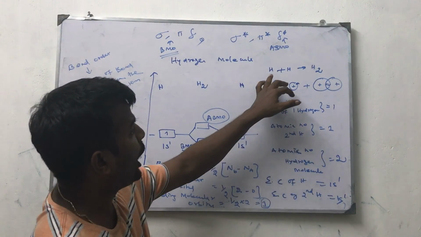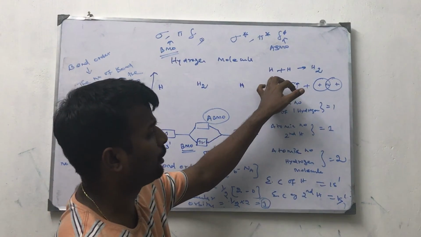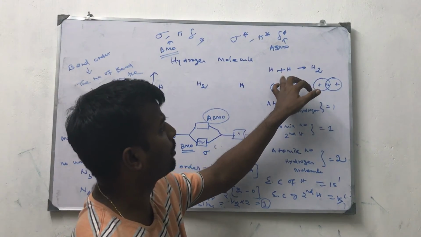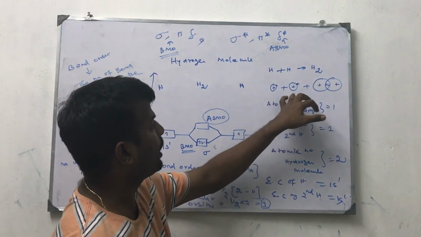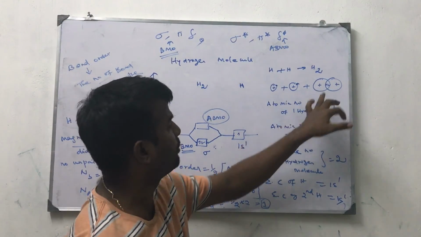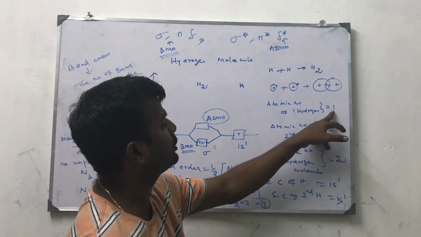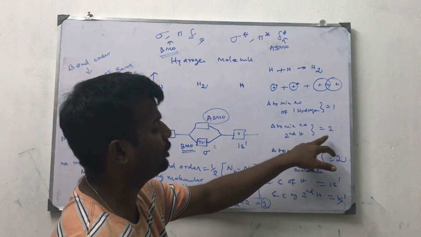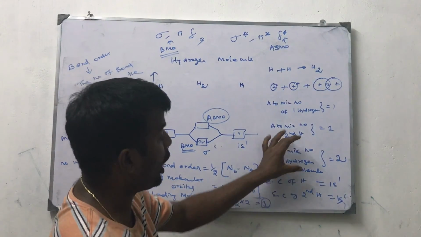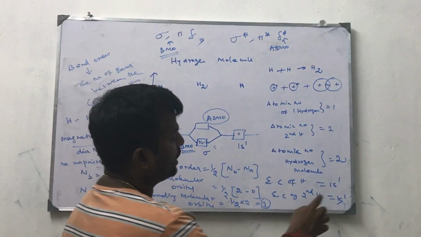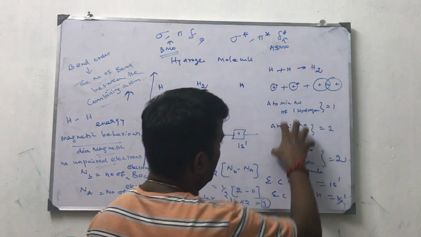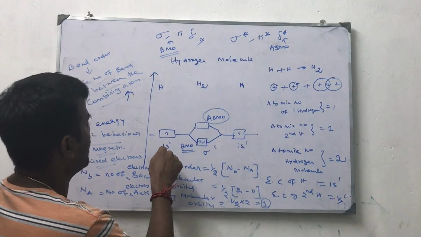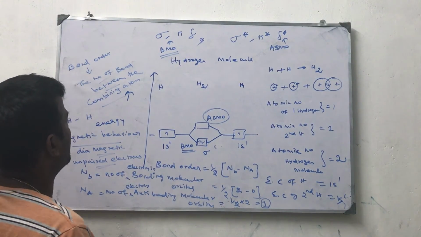Now I am telling you, one hydrogen atom reacts with another hydrogen atom, and the atomic orbitals combine to form a molecule. When these atomic orbitals combine, a covalent bond takes place. The atomic number of one hydrogen is equal to 1. The atomic orbital of the second hydrogen is equal to 1. So the atomic orbitals of the hydrogen molecule total 2. The electronic configuration is 1s1, and the other hydrogen also 1s1. These are the basic things required for drawing the molecular orbital diagram.